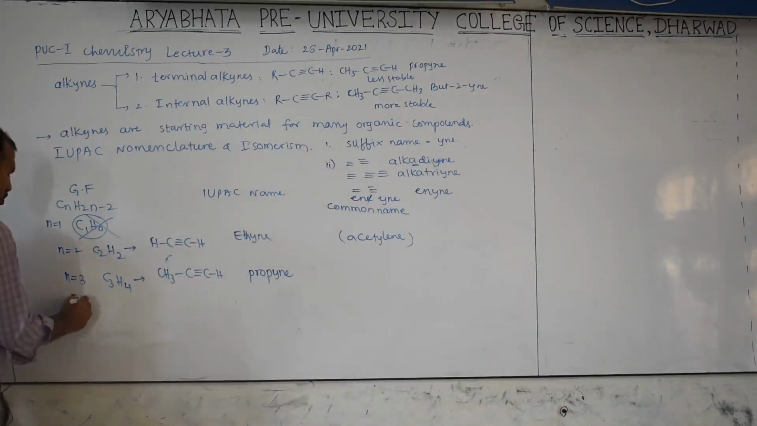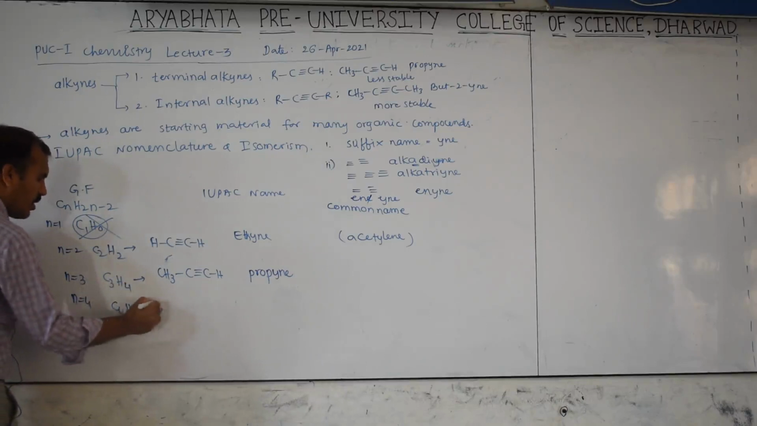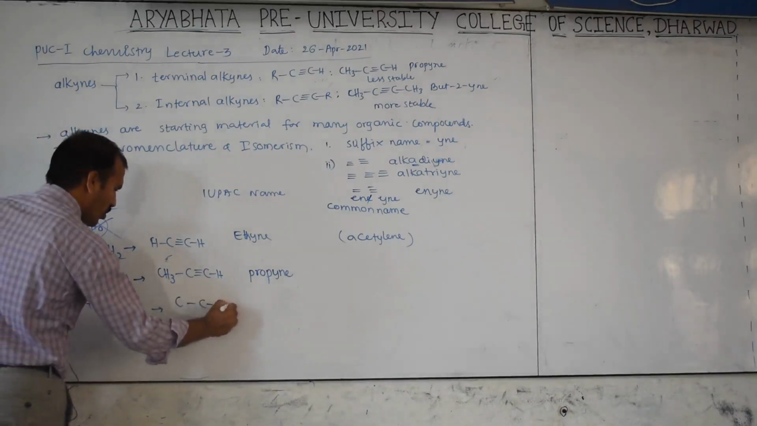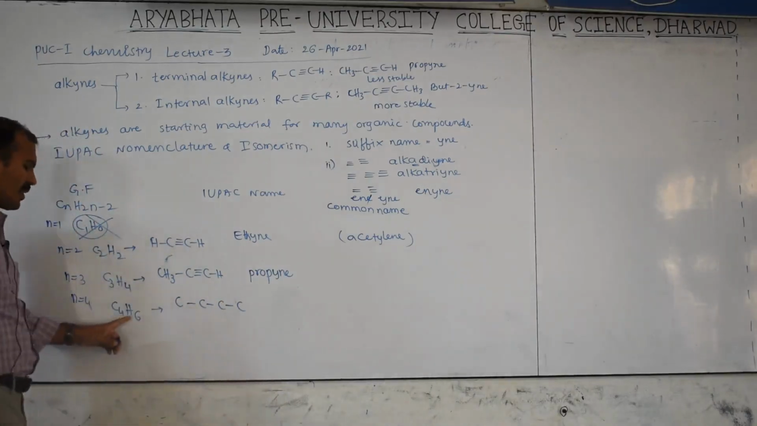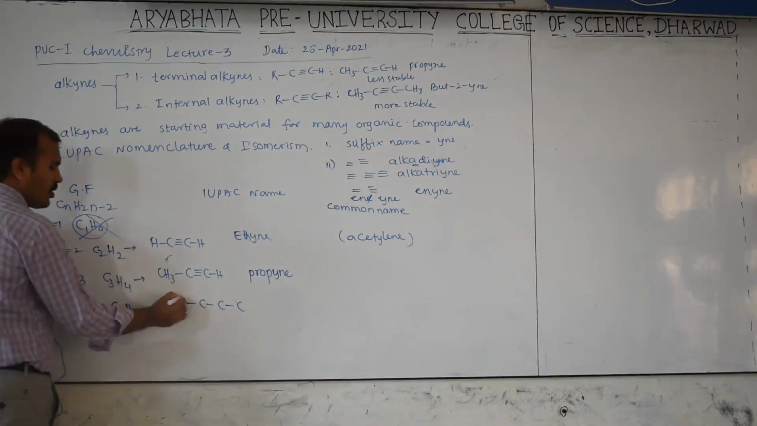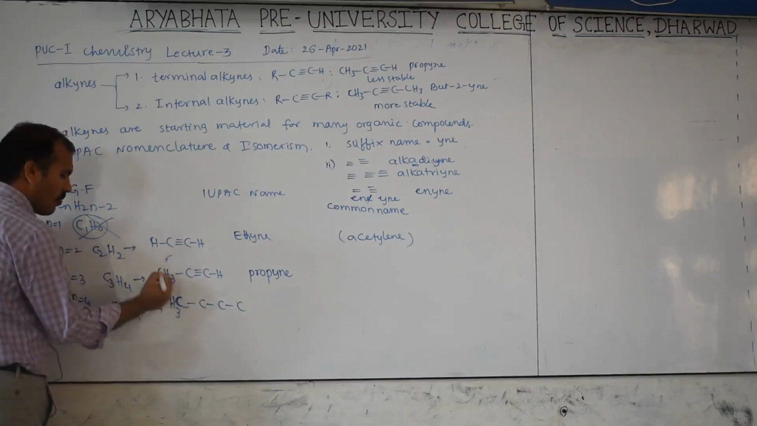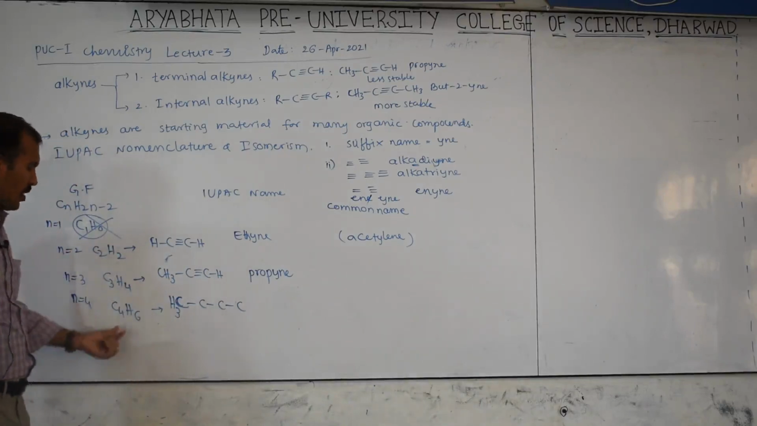Next n equal to 4, C4H6. Just to increase, then it is H6. This can be represented as, first you write the carbons, then next satisfy the hydrogen. So you satisfy the carbon valency, here already 1 is there, then it is 3. Then remaining how many hydrogens are left? 3, because here 6 are there.